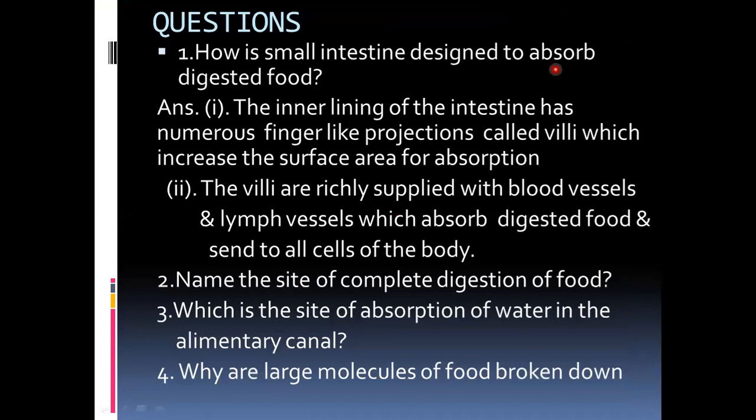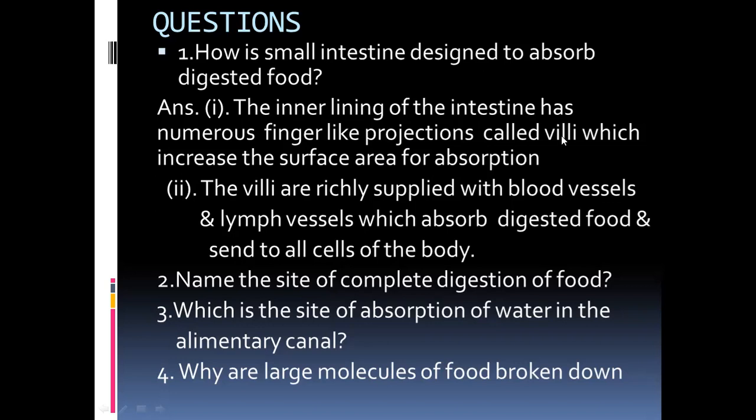Let us see, I hope you can answer the questions now. How is the small intestine designed to absorb digested food? This is what I was explaining. The answer is written here. The inner lining of the intestine has numerous finger-like projections called the villi, which increase the surface area for absorption.